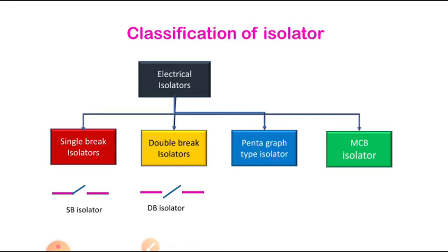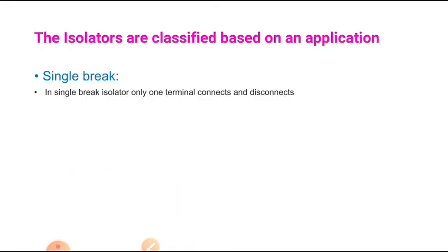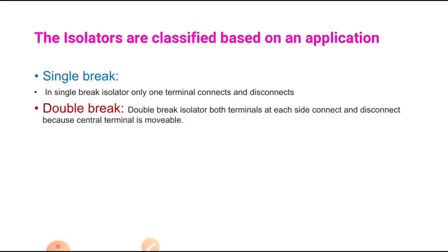So what is a single break switch? Single break isolator is nothing but an isolator in which only one terminal connects and disconnects. So only under that condition may a spark occur. That is the single break. Now in the double break isolator, both terminals at each side connect and disconnect because the central terminal is movable. We have already seen how this moves. The central one is moving and either side touches the incoming and outgoing terminals.